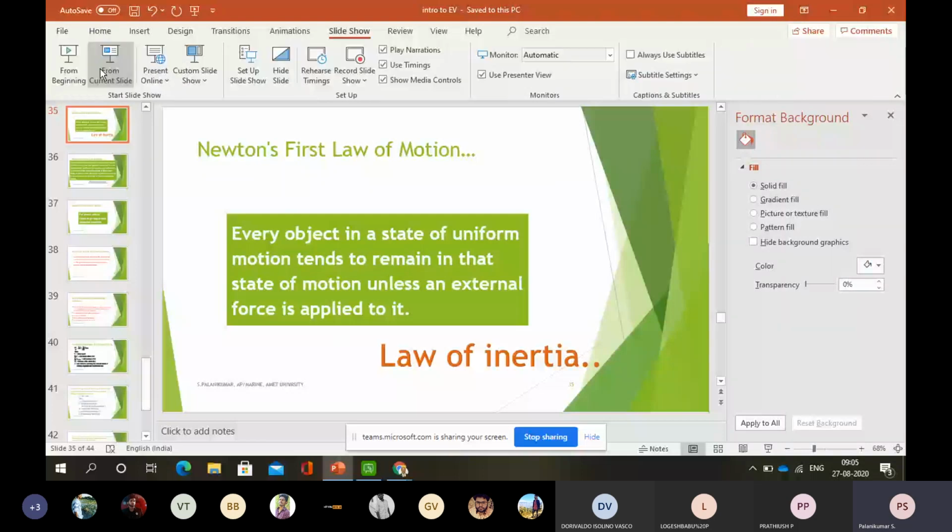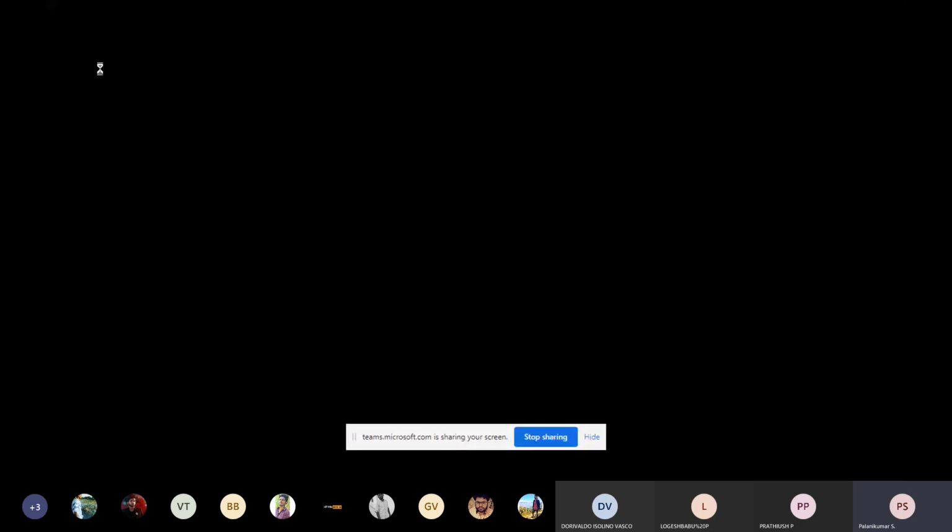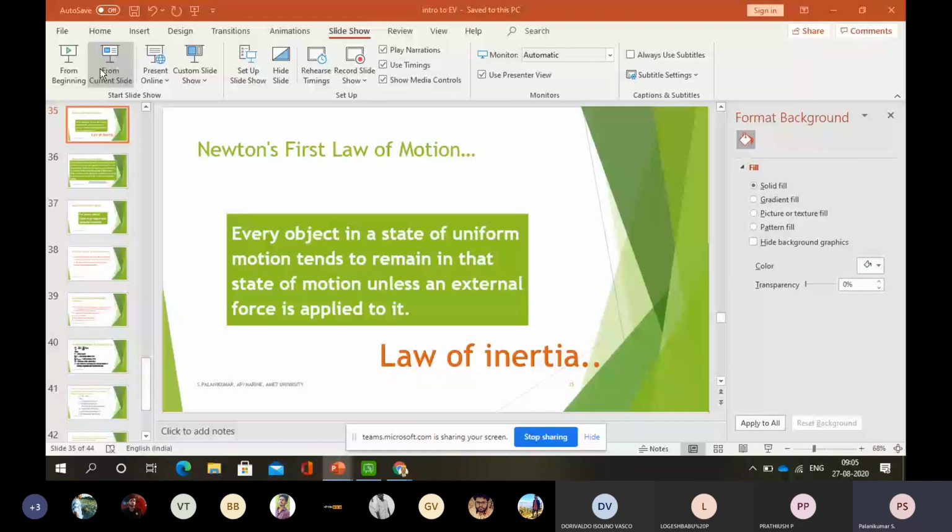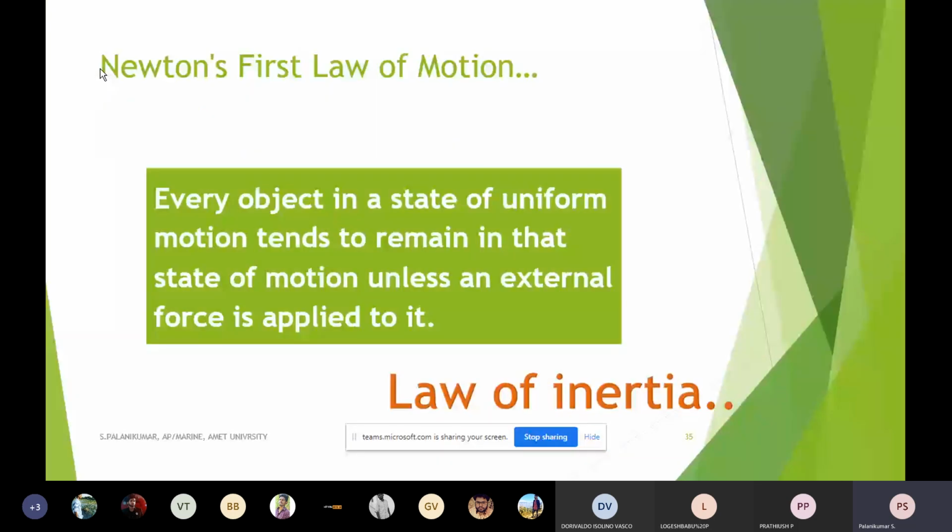That is usually called the law of inertia. Every object in a state of uniform motion tends to remain in the same state until an external force is applied to it. So if any vehicle is idle or at a standstill, it will remain in the standstill position.